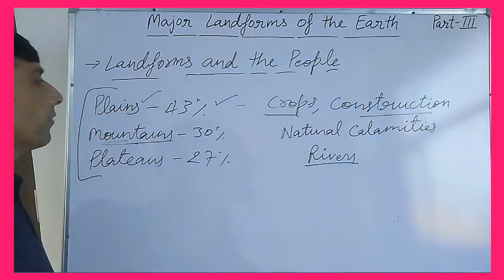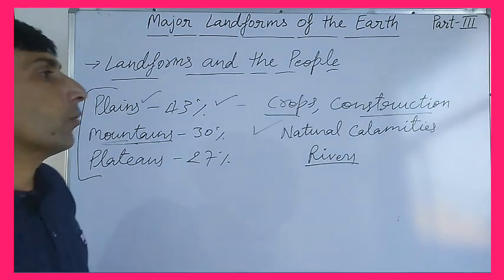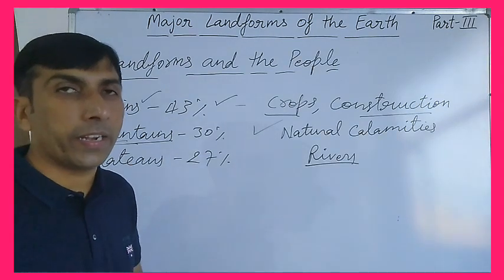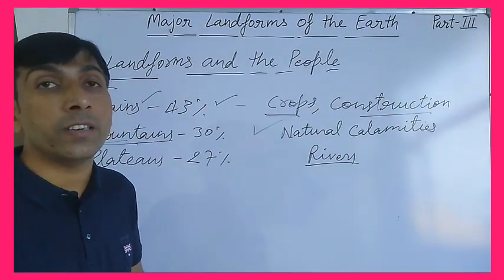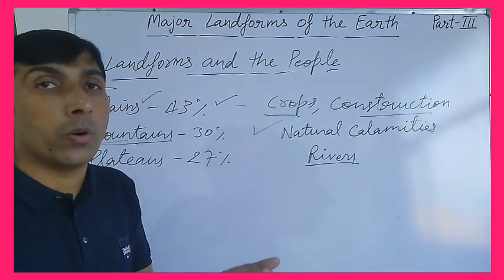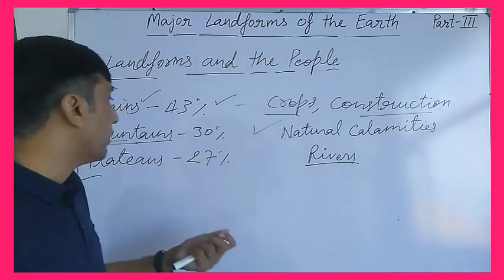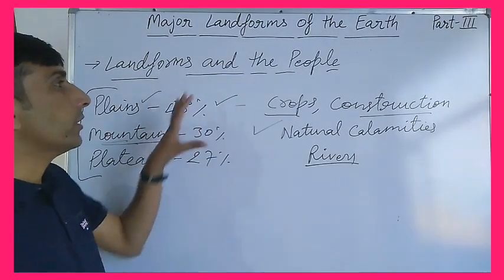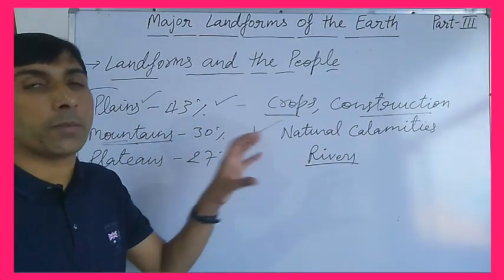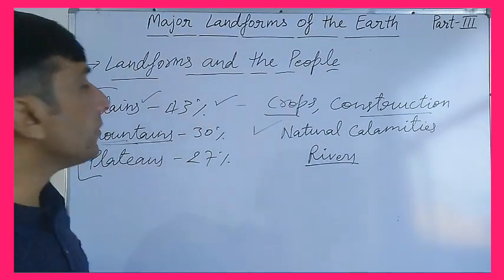But mountains also become very dangerous during natural calamities, right? Whenever we face volcanic activities in the mountainous region, landslides in the mountainous region, and earthquakes, the people lose their lives and properties, etc. So this is also very important, that how the people are facing problems in the mountainous regions and what are the uses of mountains for the people.